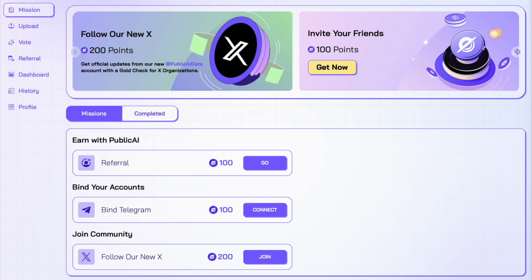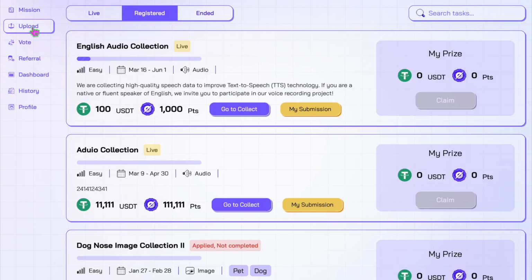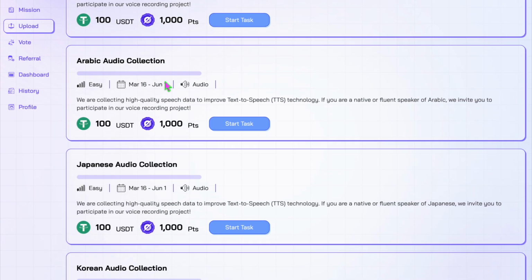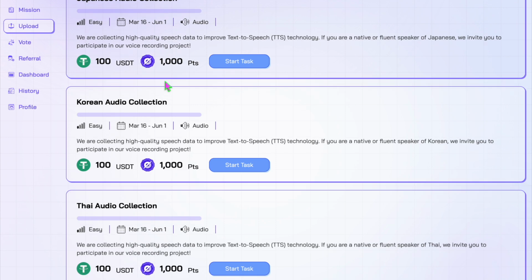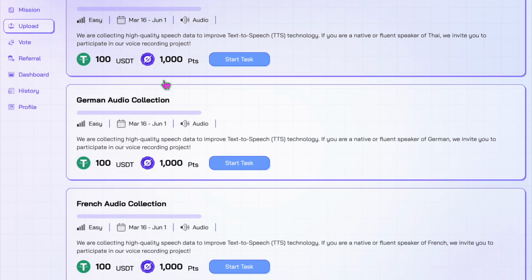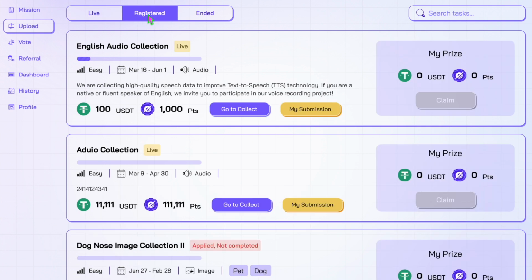So after logging into the Data Hub, we'll head over to Upload and find the relevant campaign that we want to contribute to. If you're not seeing a campaign under registered, go over to Live, where you can find all of the campaigns that are underway and select the relevant language that you've actually spoken since birth, the language that you spoke growing up. That's what we want recordings of, so only apply to the campaign if you've actually spoken one of these languages your entire life. That's the case for me in English, so I'll go ahead and go to collection for this campaign.